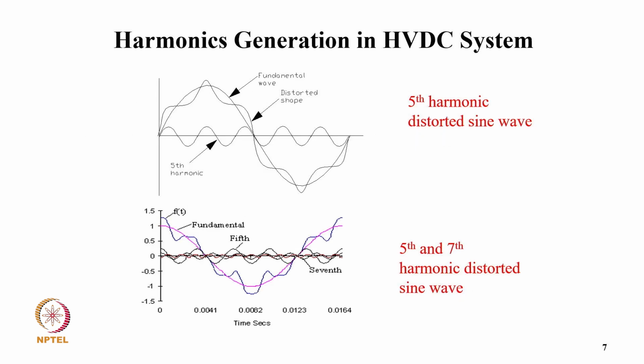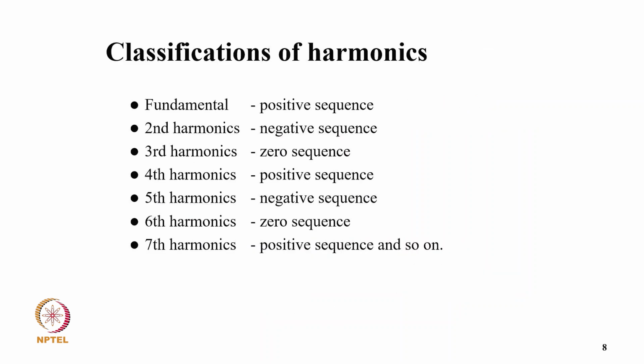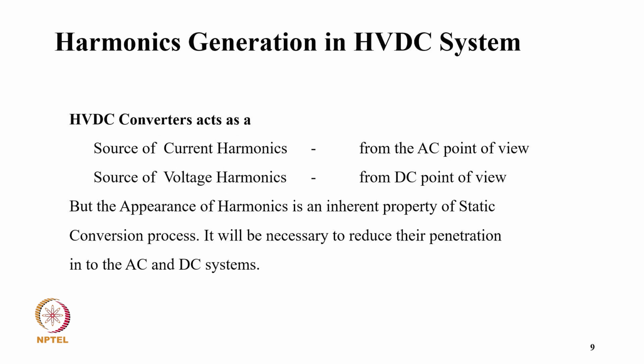Typically, you can see how a non-sinusoidal waveform can be analyzed. As you can see, there is the fundamental plus the fifth harmonic, and then another waveform with the fifth and seventh harmonics in the distorted waveform. So you can clearly see from the analysis how harmonics are defined. In the classification of harmonics, the fundamental is positive sequence, the second harmonic is negative sequence, the third is zero sequence, the fourth is positive sequence, the fifth is negative sequence, the sixth is zero sequence, the seventh is positive sequence, and so on. HVDC converters act as a source of current harmonics from the AC point of view and a source of voltage harmonics from the DC point of view.